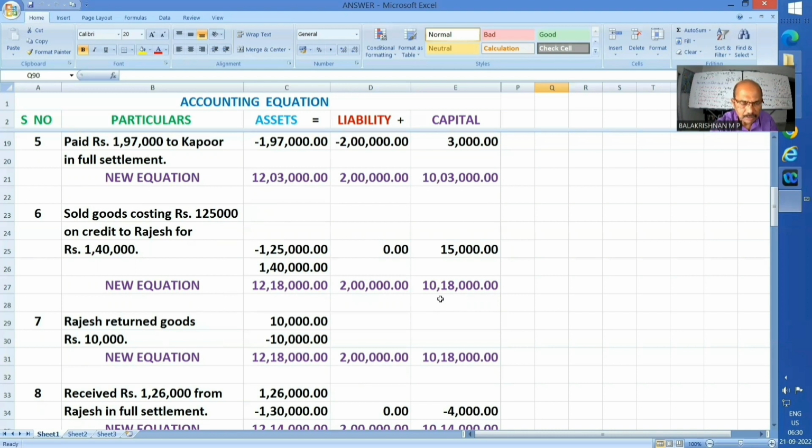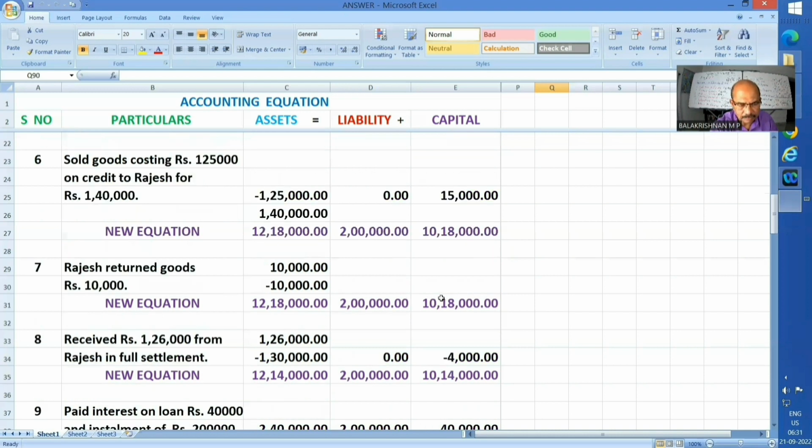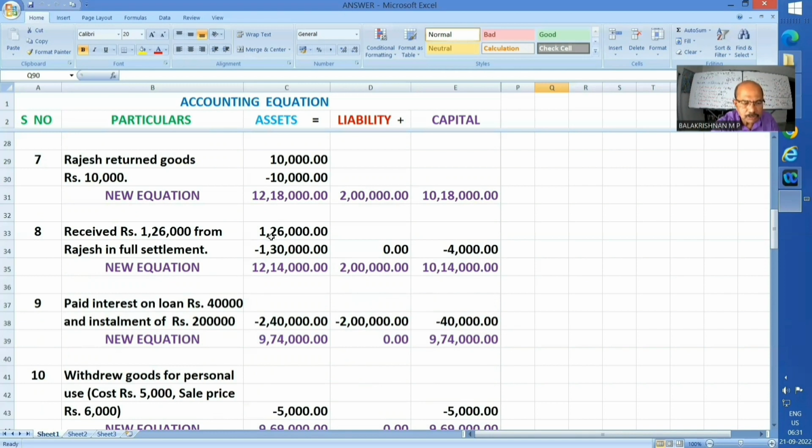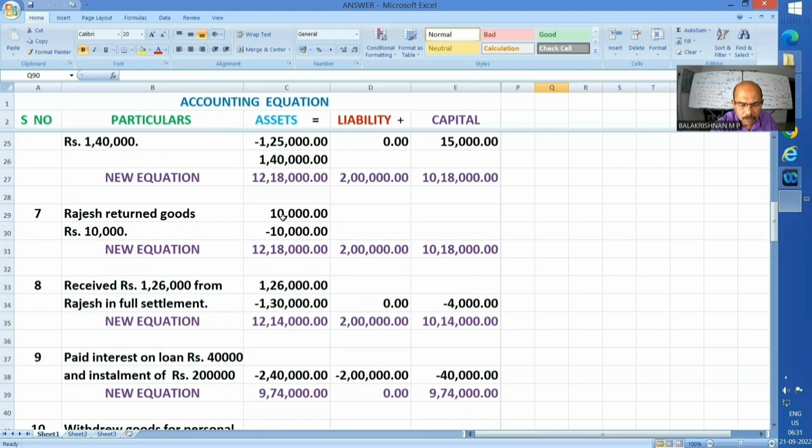Okay. Next one, seventh. Rajesh returned goods, rupees 10,000. So rupees 10,000. I am taking the 10,000 as the cost of the goods returned and I am taking at that value to my stock. So 10,000 stock got increased. At the same time, my debtors got reduced for the same amount, 10,000. Hence, assets is intact. 12,18,000. All other things also intact. And the equation, as said in the previous one, is still intact.